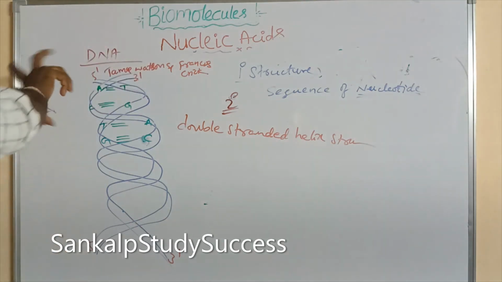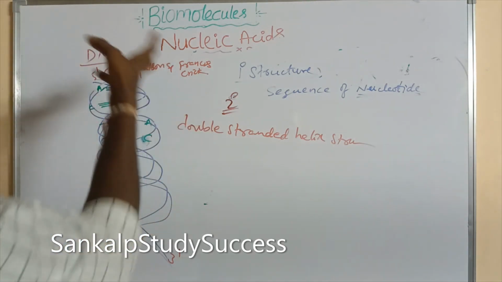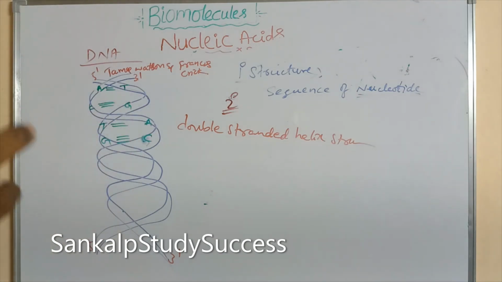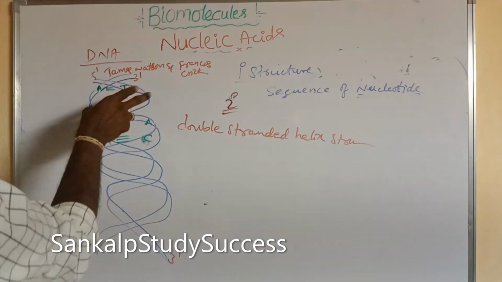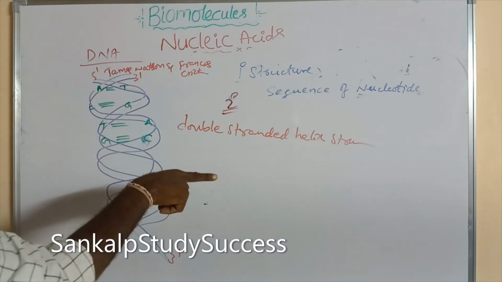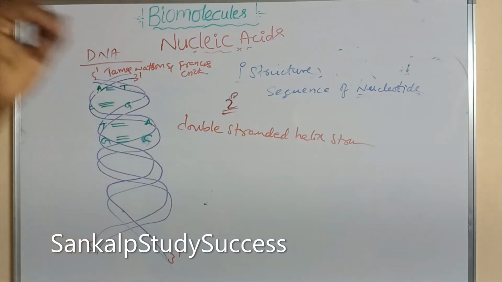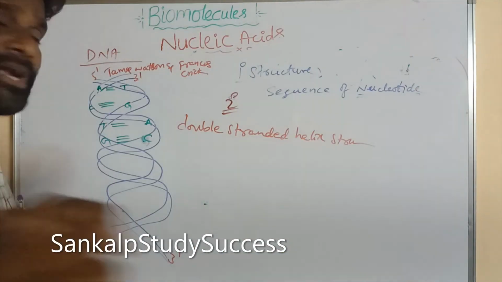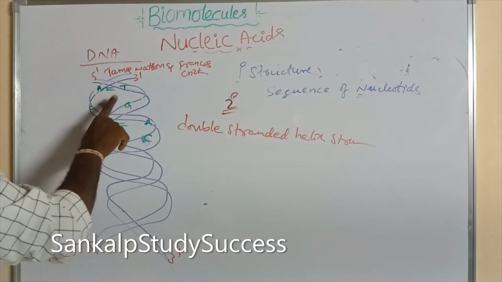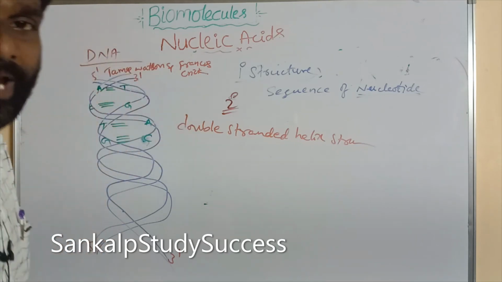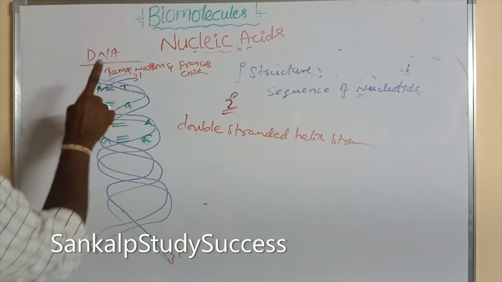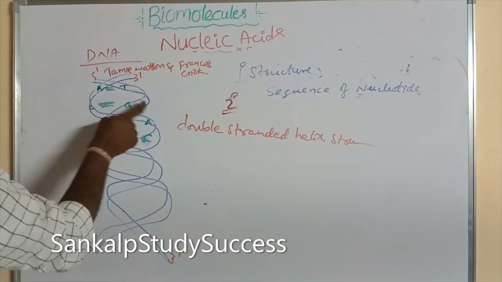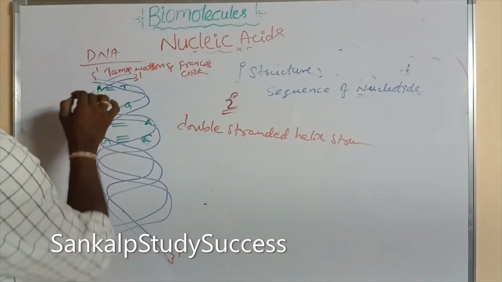Here the two strands are held together by hydrogen bonds between specific pairs of bases on their strands. In DNA, adenine always forms hydrogen bonds with thymine, and guanine always forms hydrogen bonds with cytosine.